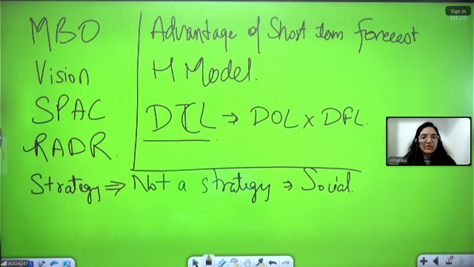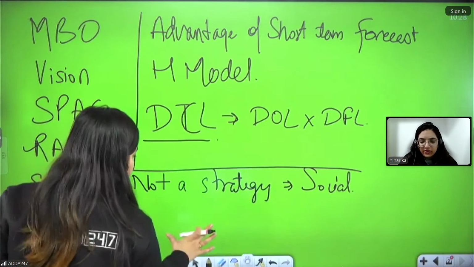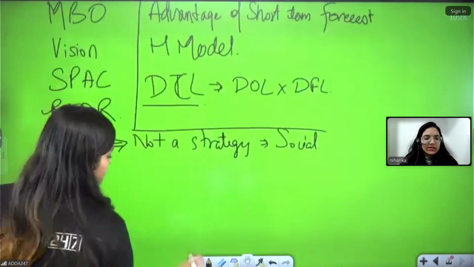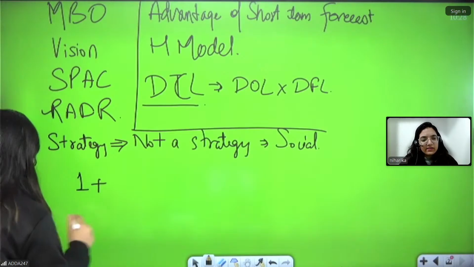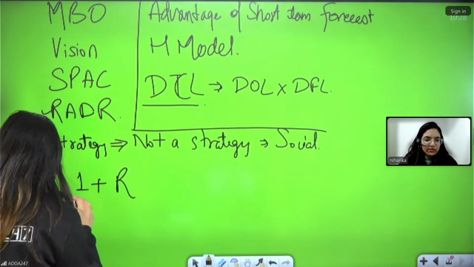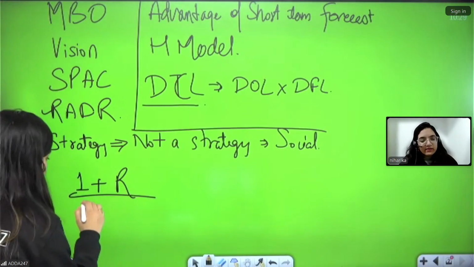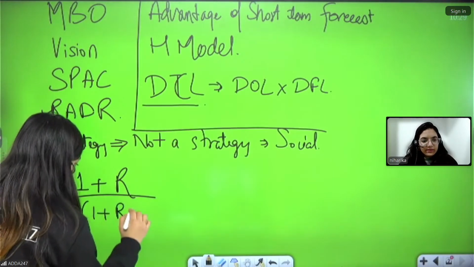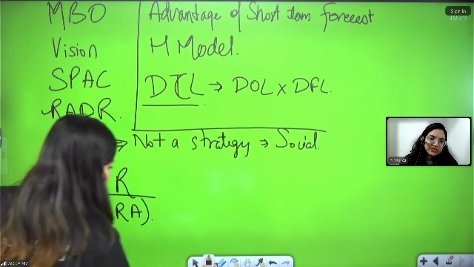Ma'am, could you please write the formula there? Yes. Whenever we are trying to find your RADR, it is 1 plus R. On the lower side, in the subscript area, you write 1 plus RA. No, ma'am, 1 plus RA is written on your left hand side extreme.